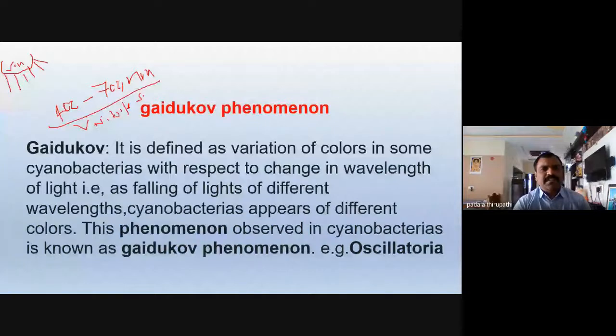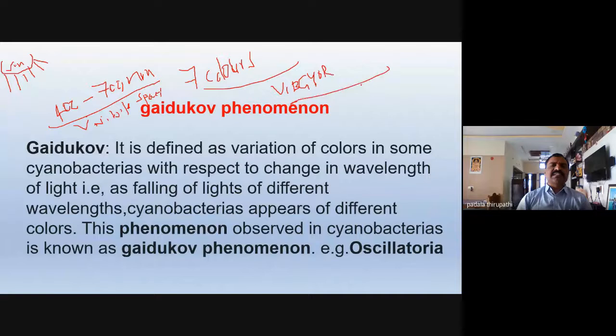In this visible spectrum, we observe the beautiful colors, the 7 colors of the rainbow, that is VIBGYOR. So these 7 colors are present even in a single ray of the sun. Whenever the white solar ray or sunlight passes through a prism spectrum, the 7 colors are observed with our naked eye.